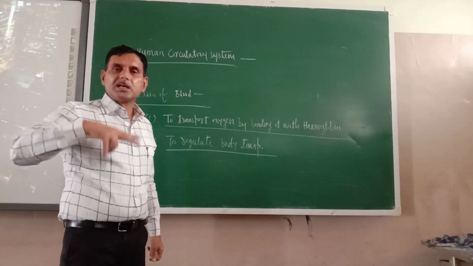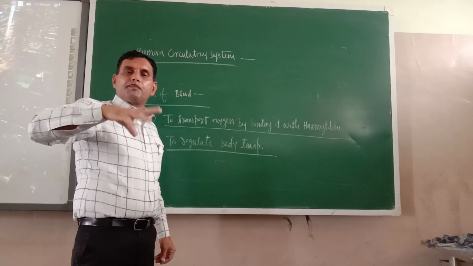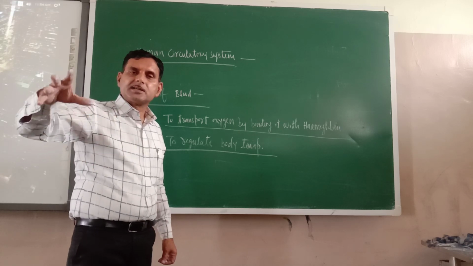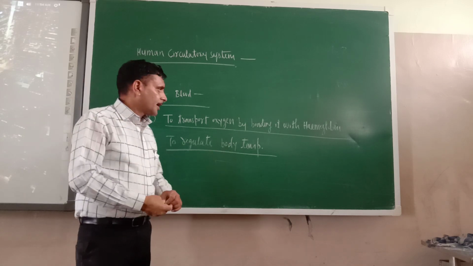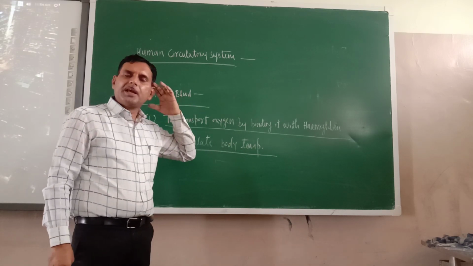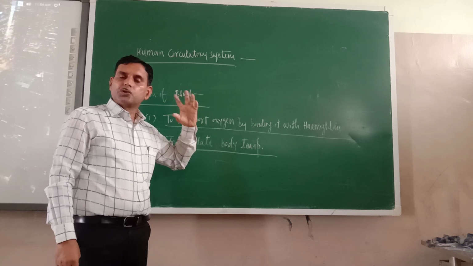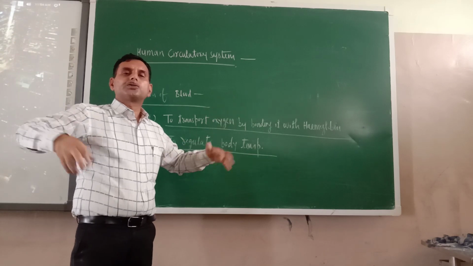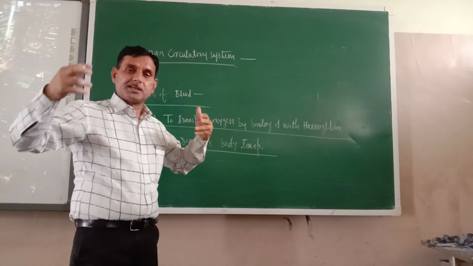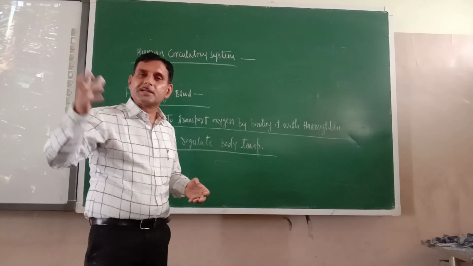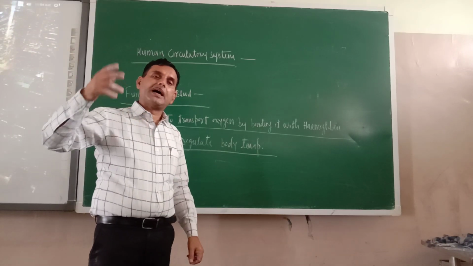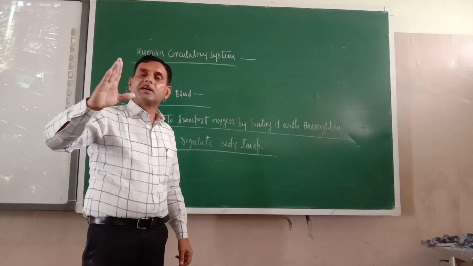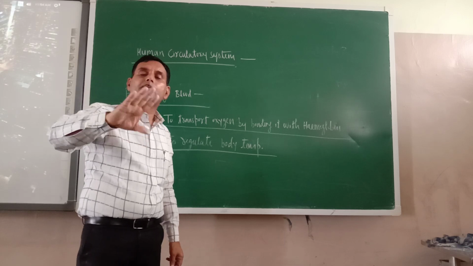Try to understand. See, places where a lot of work is on. Let us see the hand. Right now I am writing, my brain is also working. So that area wherever a machine is working, it is producing heat or not? So the body parts which work, there the body temperature is more. And if that area's temperature becomes more, then one stage will come when the functioning of that body part may stop.